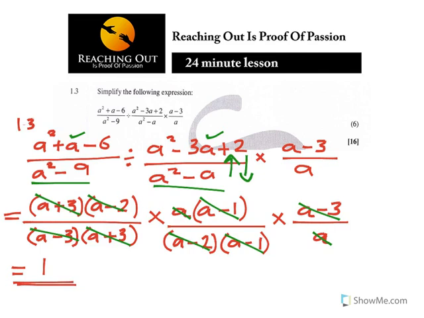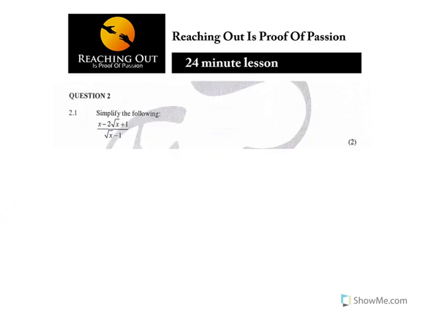It means the top part is divided by the bottom part to give a 1. So the answer there is a 1. And then you get your nice 6 marks. This is a part where you must capitalize on your marks. Make sure that you don't get these expressions wrong, because it's the place where you will capitalize most of your marks. Let us move on to the next question.